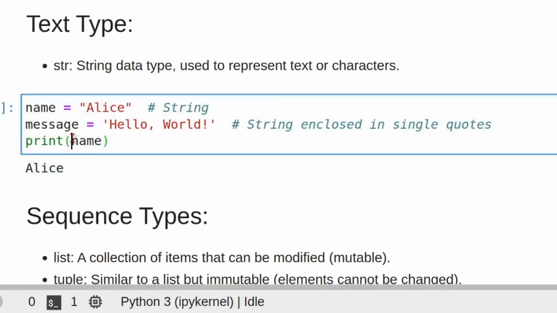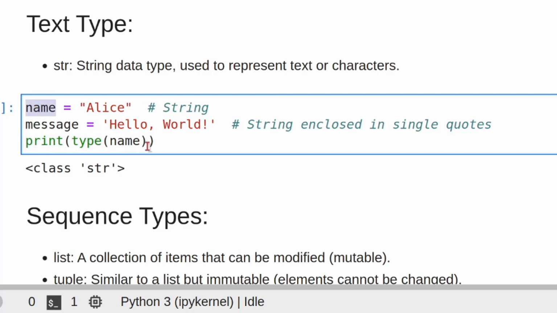So if I print the type of the name, it will print type string. So this is of type string. As I said, Python is a pure object-oriented language. Everything here is an object. So this belongs to class string. Basically, this name is an object of class string. Similar with the message as well.